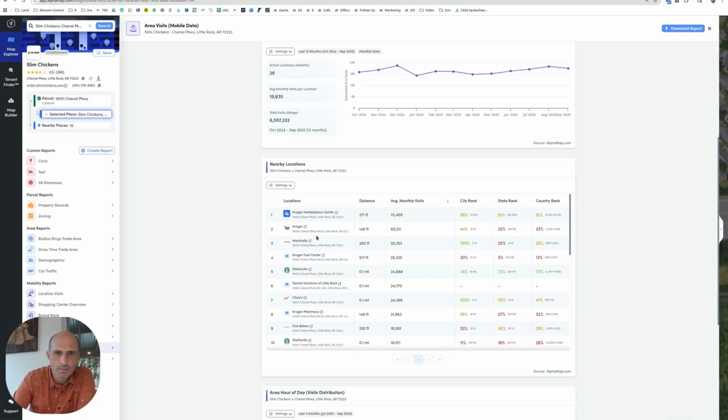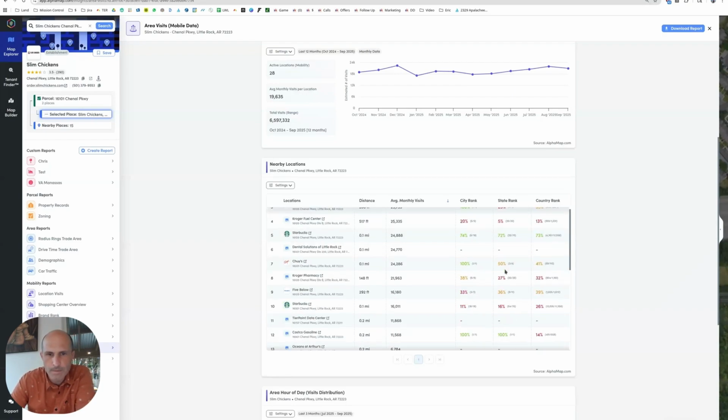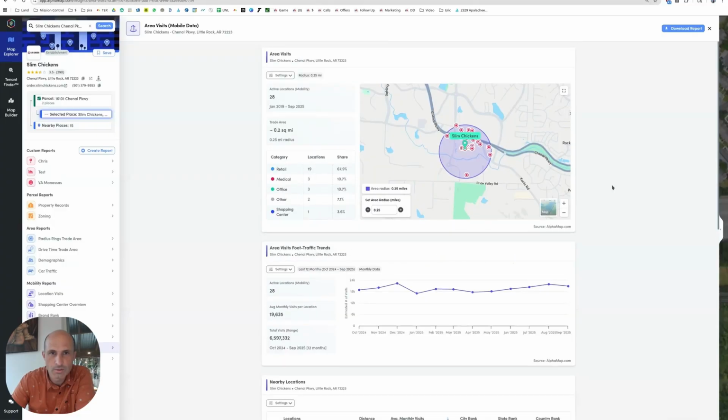I don't know if you can see it. It might be too small. It's the same address as the Kroger. Sweet Bee might be in the parking lot. Here's another one. Same address as the Kroger. There might be one in the parking lot and one inside the Kroger or something like that. Two Starbucks. I don't know.